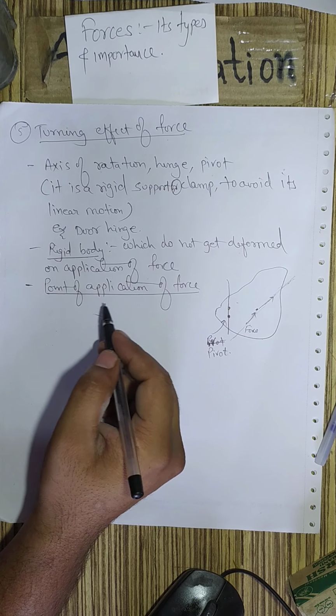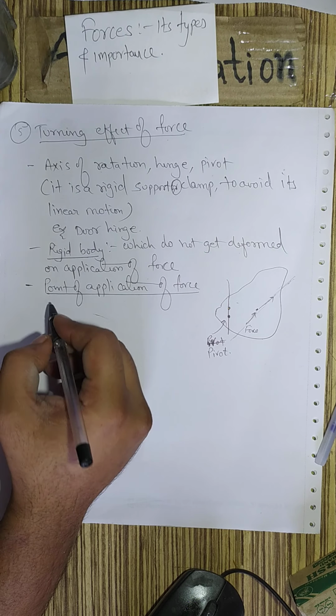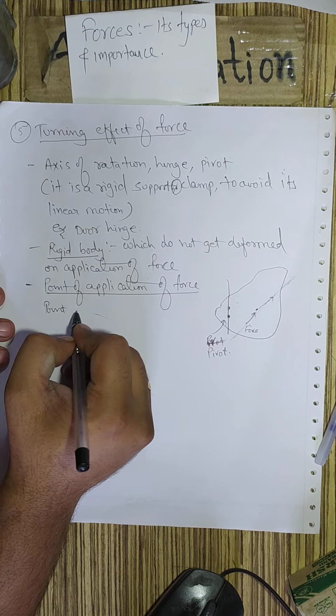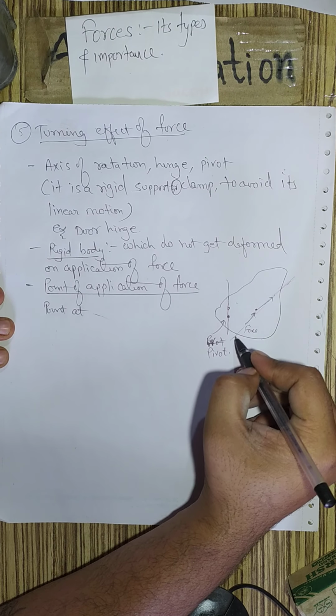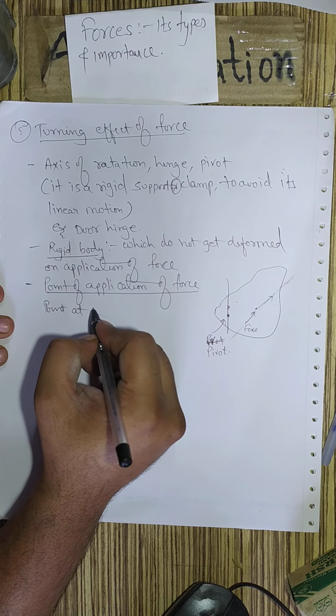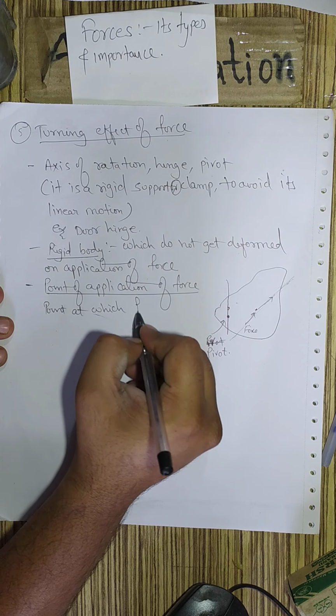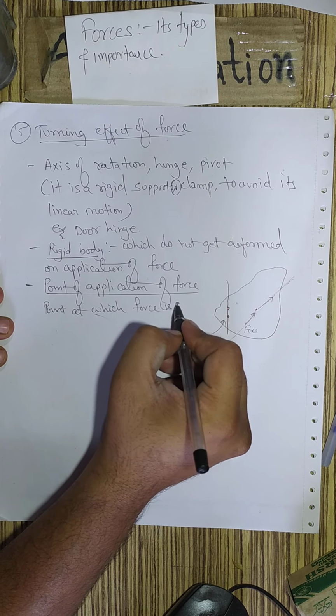So, point of application of force. It is a point, and the point may be anywhere on this line of action of force. It is the point at which force is applied.